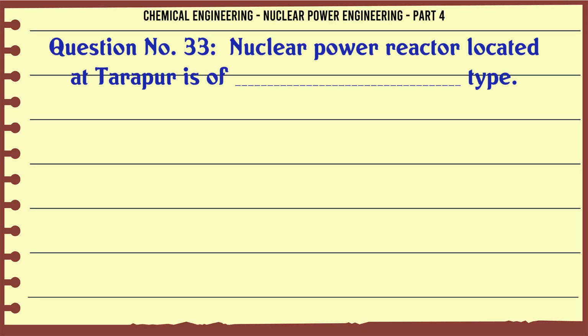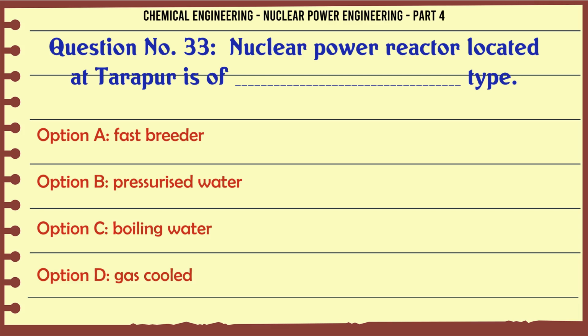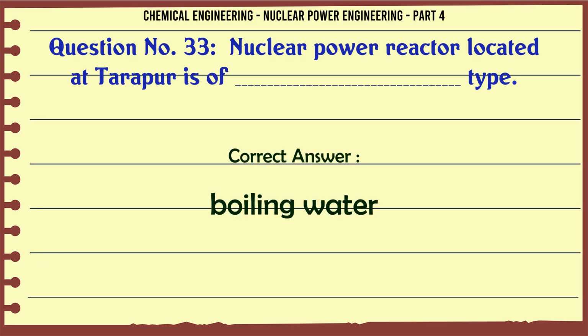Nuclear power reactor located at Tarapur is of type A. Fast breeder. B. Pressurized water. C. Boiling water. D. Gas cooled. The correct answer is boiling water.